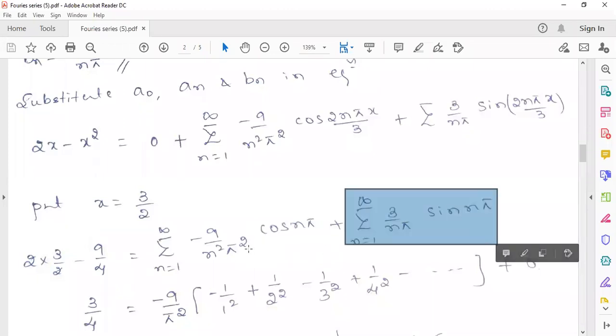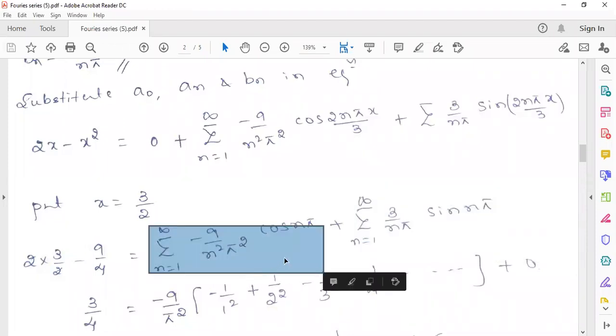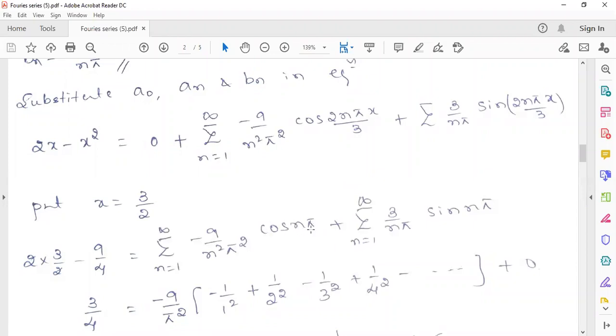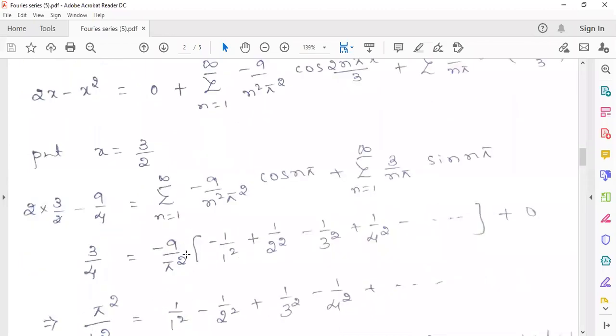Now the remaining thing, only the first summation, you have to expand by putting n equals 1, 2, 3, and we know that cos n pi will be minus 1 power n. Now I'll take minus 9 by pi square outside. Putting n equals 1, it will become minus 1 raised to n, that is minus 1 by 1 square. Put n equals 2, it will become 1 by 2 square, minus 1 by 3 square, plus 1 by 4 square, minus 1 by 5 square, plus so on, like this.